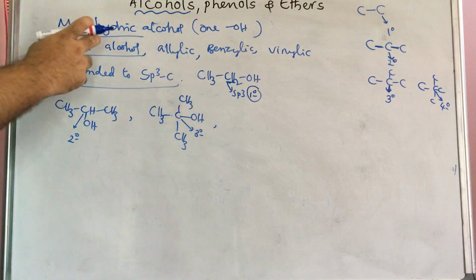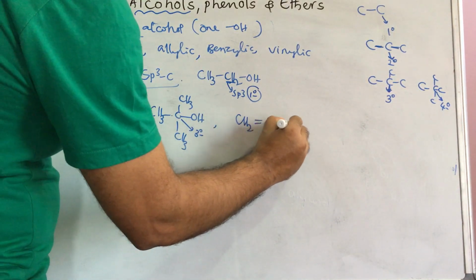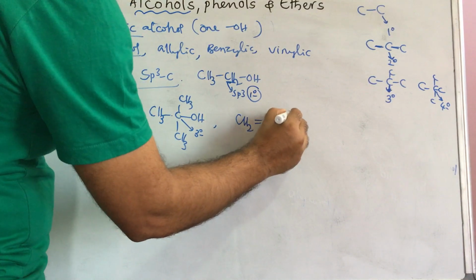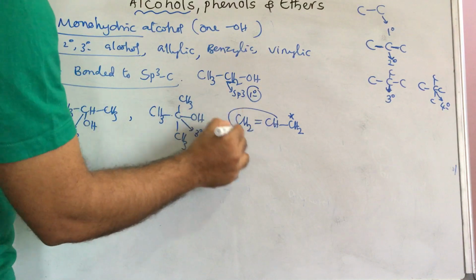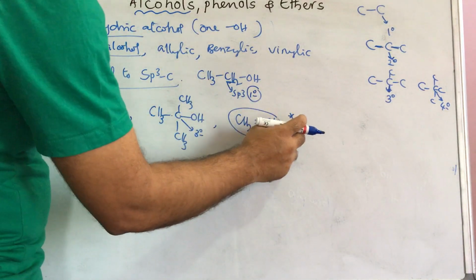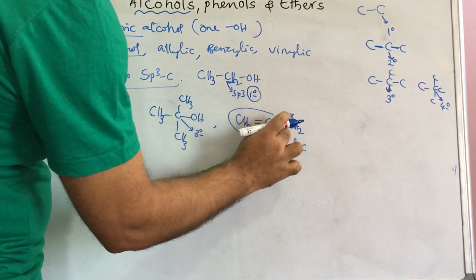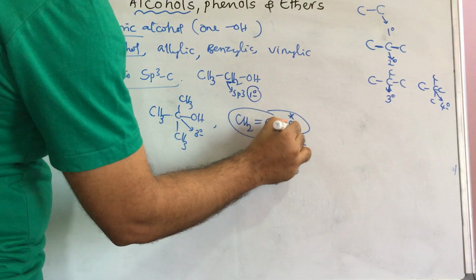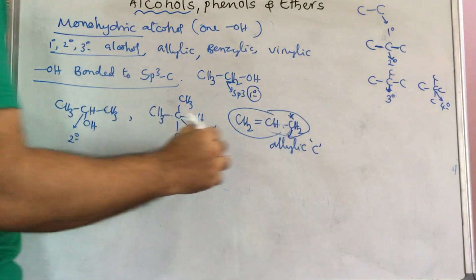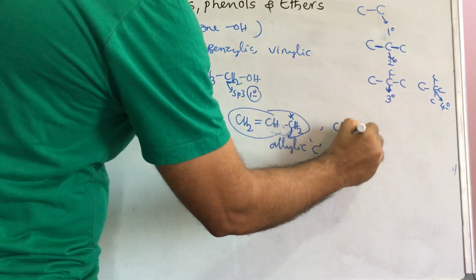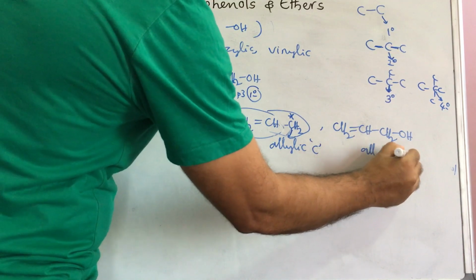Next, the allylic alcohol. Allylic alcohol means, keep in mind, a compulsory set of groups is there. The star-marked carbon is called allylic carbon, along with this group compulsorily. After this group, the next CH2 is called allylic carbon. This total is allylic. On this carbon the OH group is present: CH2 double bond CH, CH2OH. Then this is called allylic alcohol.